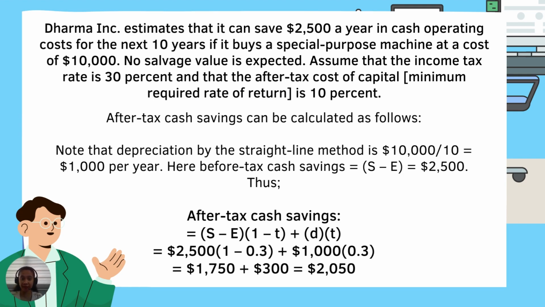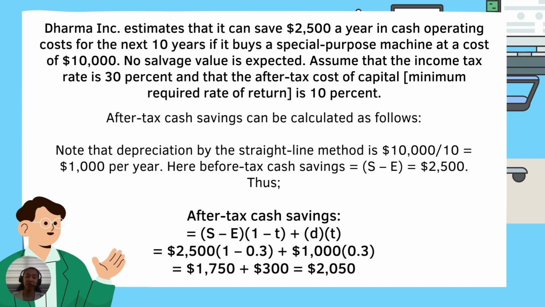So let's look at this example. Dharma Incorporated estimates that it can save $2,500 a year in cash operating costs for the next 10 years if it buys a special purpose machine at a cost of $10,000. No salvage value is expected. Assume that the income tax rate is 30% and that the after-tax cost of capital, or the minimum required rate of return, is 10%. So after-tax cash savings can be calculated as follows.